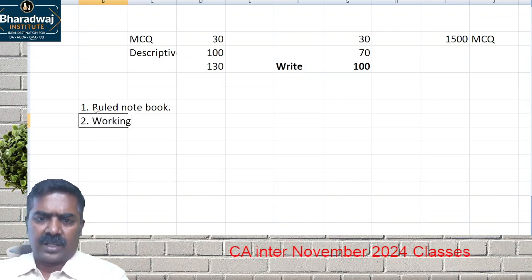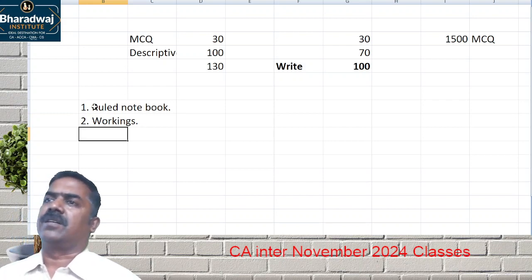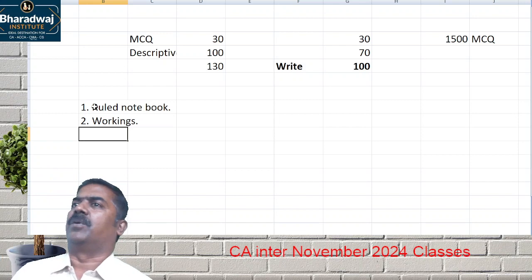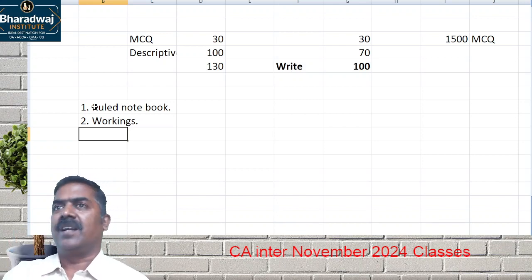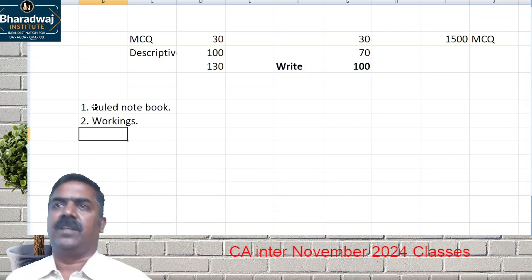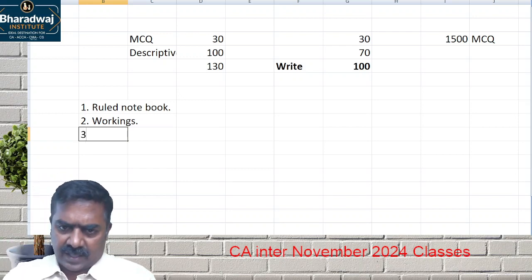Number 2, clear working should be done, because in the examination, without working, when you give the answer, no mark will be given. You have to write a lot. When a question is asked on accounting standard, you have to write the accounting standard and give the answer. If I just give, this is the value of inventory, no mark will be given. You must write, then give the answer. That is second. Third,